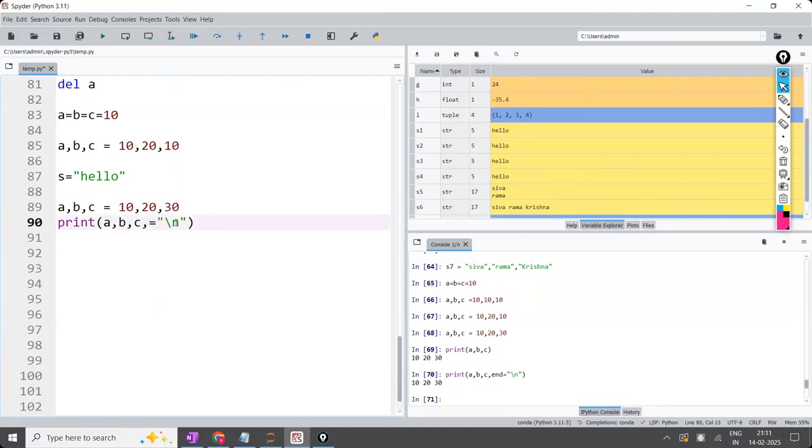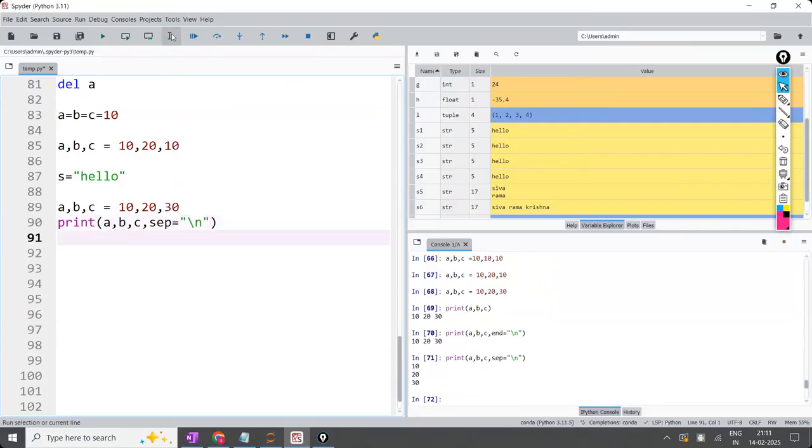Or separator is equal to next line, meaning the second one should be separated by next line instead of space. By default, it will take a space between the two values. Renuka, is your question clear? Next line means \n. Yes, thank you.